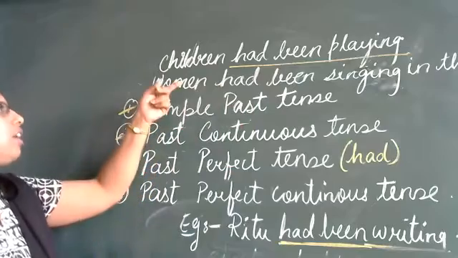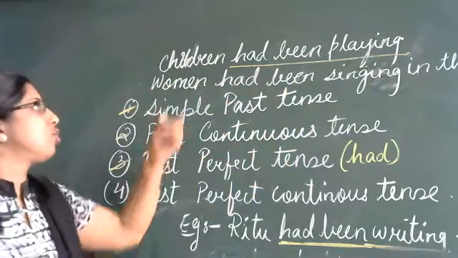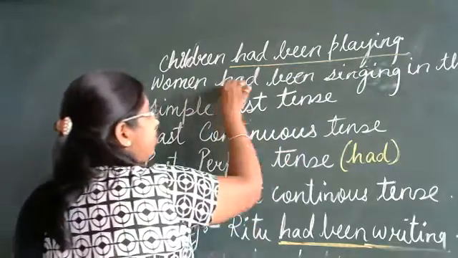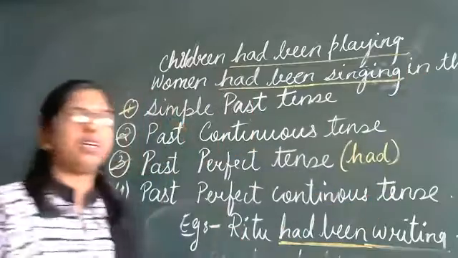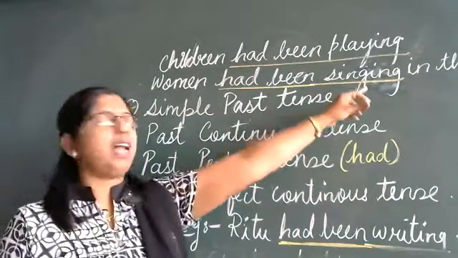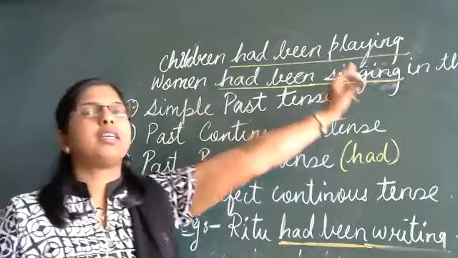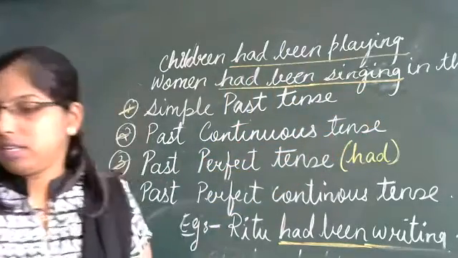So this is a sentence. Women, plural, had been, past perfect, singing. Sing is a verb. We have added ing which will give us continuous. Past perfect continuous tense.